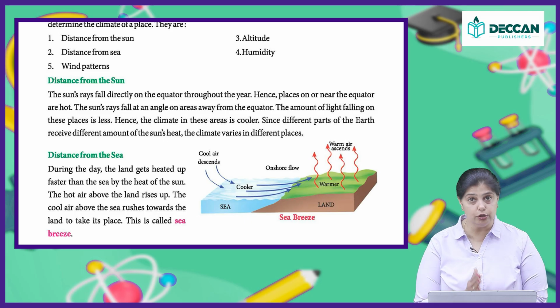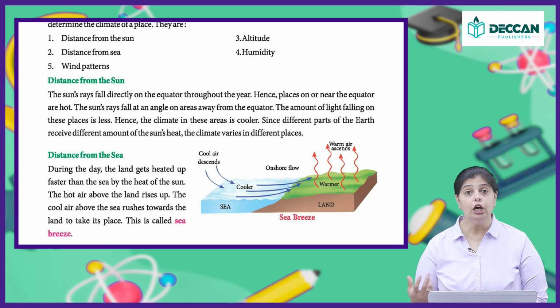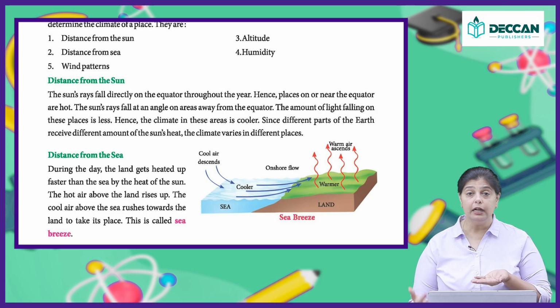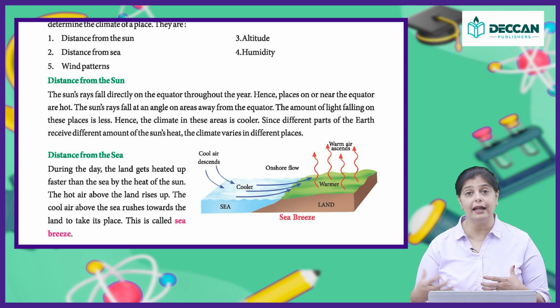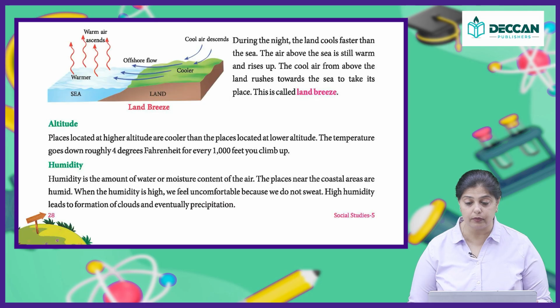So, you will see that the sun's rays fall on the earth and heat up the earth's surface. Now, this area is hot, and the sea is cooler. So, the hot air above the land starts rising up. Then this air meets the cool air which is coming from the sea, and the sea air wants to take the place of the land air. This is known as the sea breeze.